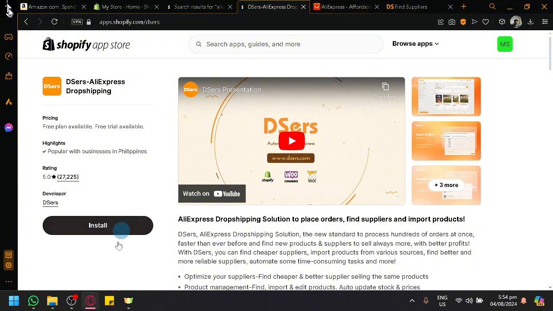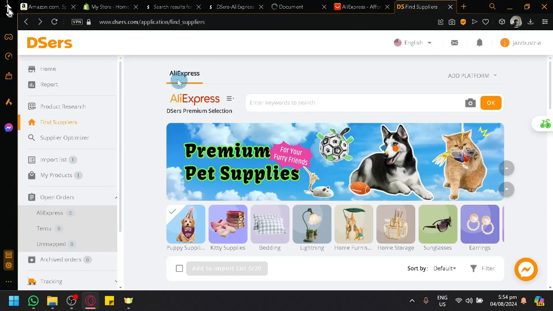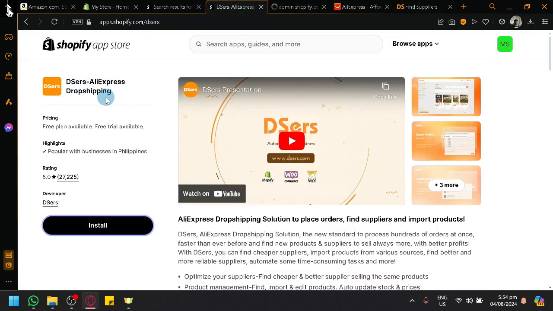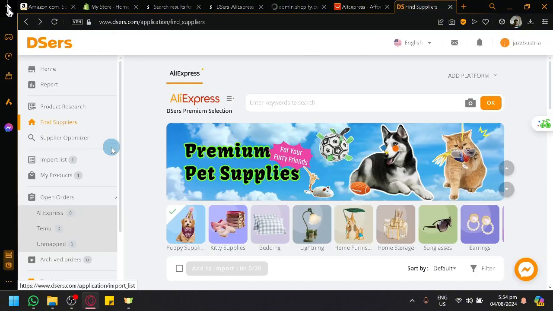So what you're going to do is install this inside of your Shopify, just like this. And you're also able to open Deezers. The name of the extension is Deezers. You can also open a separate website, which is Deezers.com, which is basically the same thing. You will be able to manage everything and connect it over here as well.